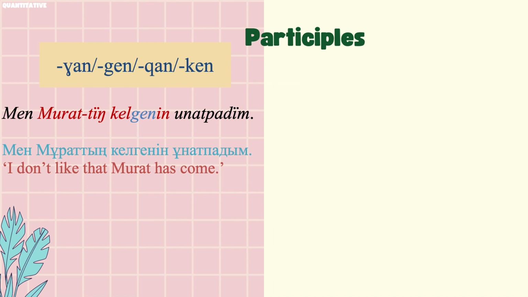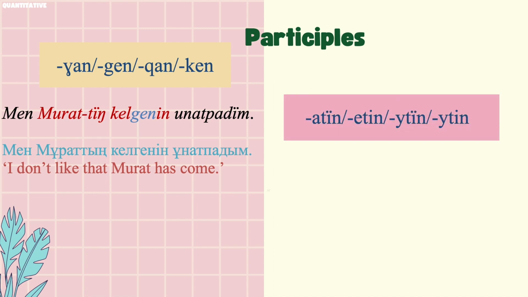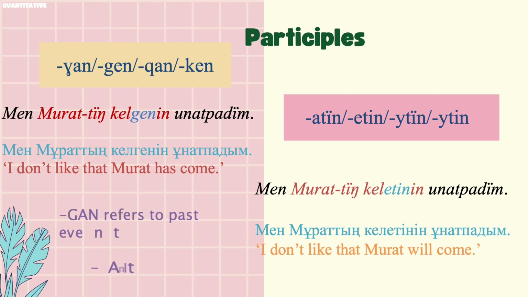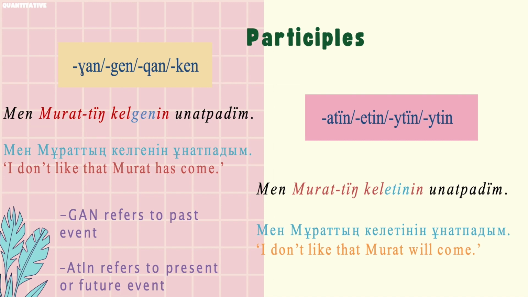In this sentence, the noun clause Мұраттың келгенін, that Murat has come or came, refers to a past event that already happened. However, if you say мен Мұраттың келетінін ұнатпадым, I don't like that Murat will come, then the noun clause Мұраттың келетінін, that Murat will come, indicates a future-oriented event that will happen in the future. It should be noted that those two types of participle suffixes must be followed by the possessive and case suffixes.